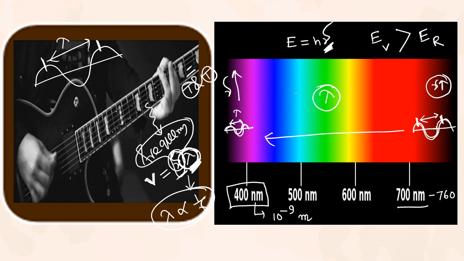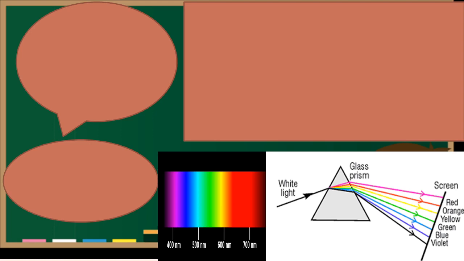Now let's put this concept in the understanding of dispersion. So dear cadets, till now whatever we learned, let's summarize it. We have learned in class 9 that velocity equals frequency into wavelength.